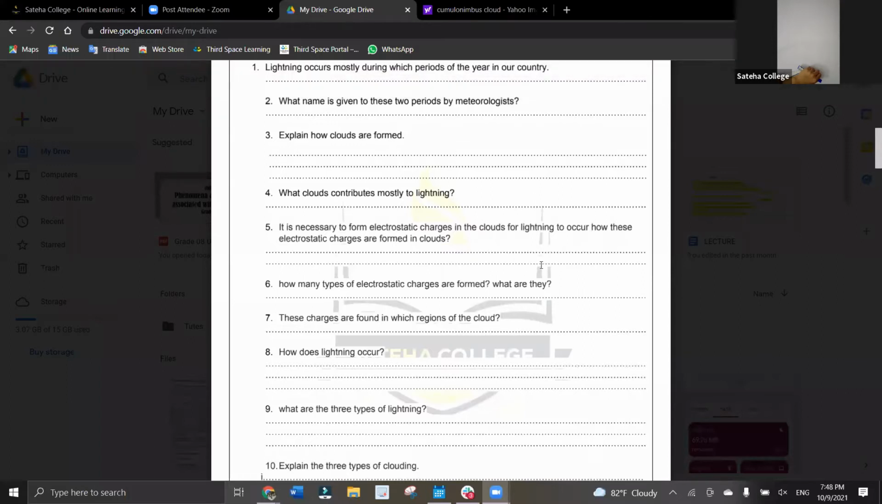Because in the clouds there are some ice crystals and water droplets, so they are getting rubbed. Ice crystals or snow crystals? Snow crystals and water droplets, they are rubbing. When they rub, the positive charges and negative charges are happening. And when they both get attracted, the phenomenon is happening. Not both get attracted here. They don't both get attracted.